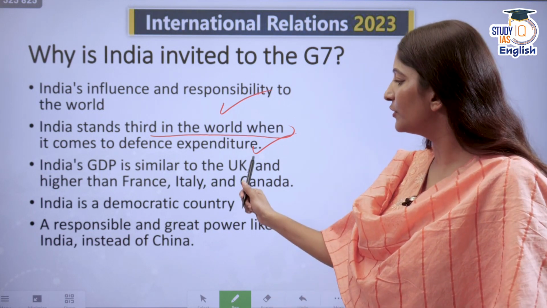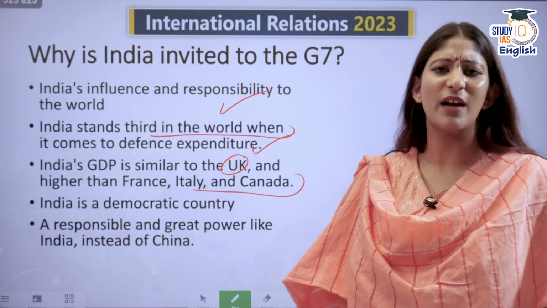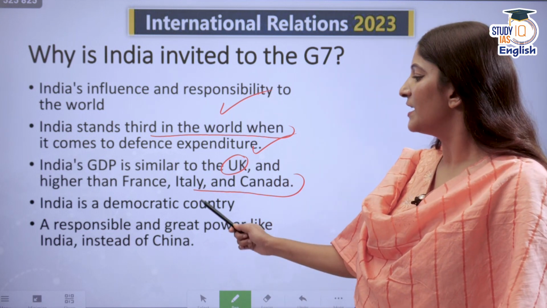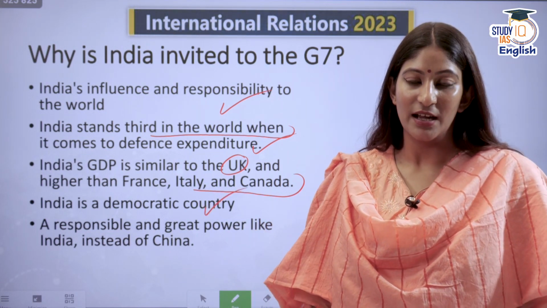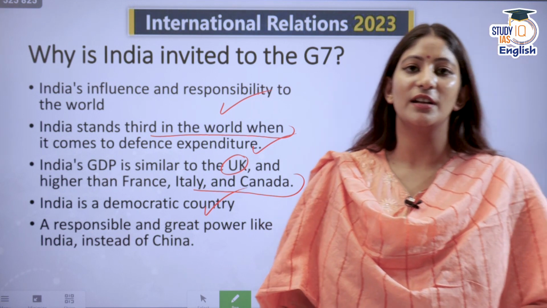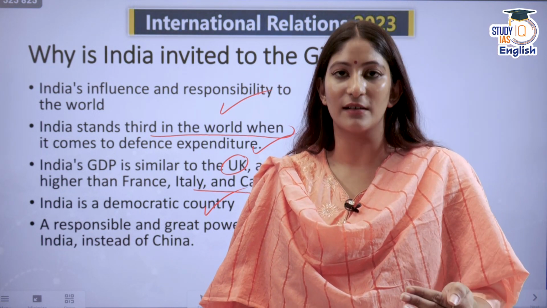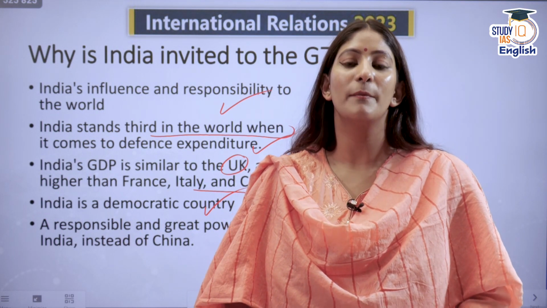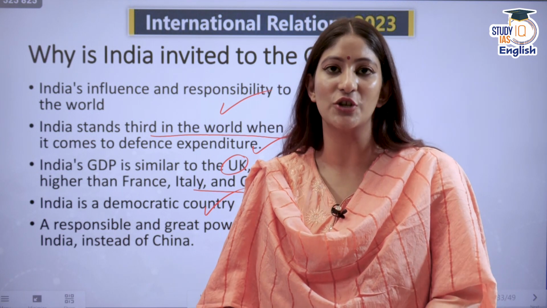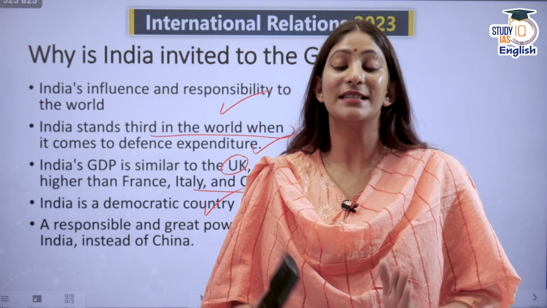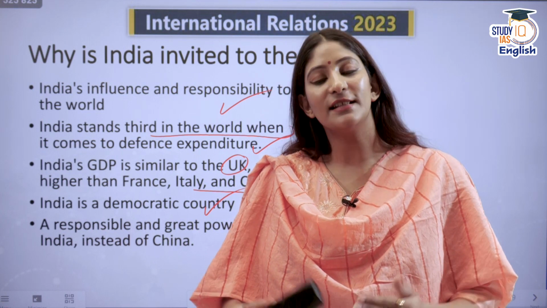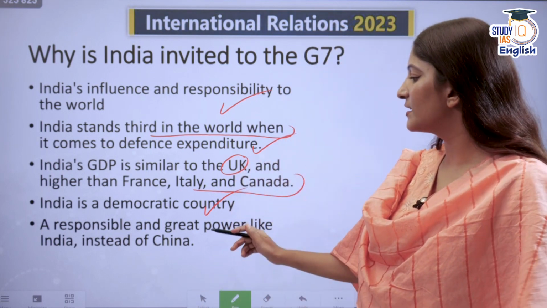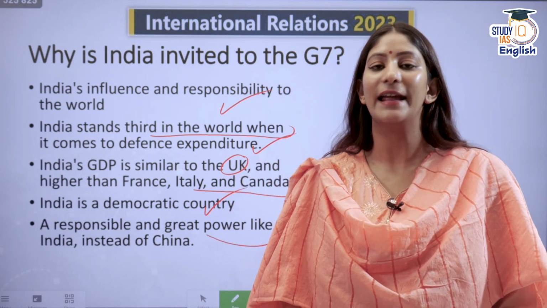Also, India's GDP is similar to the UK, higher than France, Italy, and Canada. And why not? Why shouldn't India be included? For these many reasons, it should be. It's a democratic country, unlike China. Whenever there is a democratic country like India, it becomes easier on policy format. It becomes easier to bring certain policies to fruition because democratic countries see eye to eye. And it is easier for countries with democracies to coordinate with each other. Now, it is a responsible and great power, unlike China.